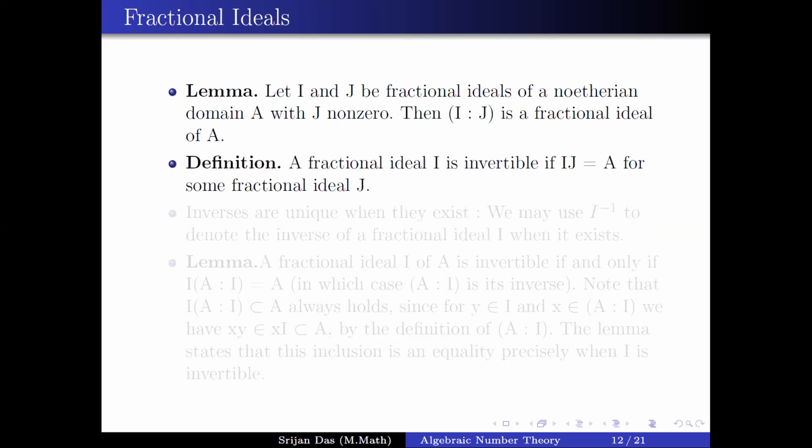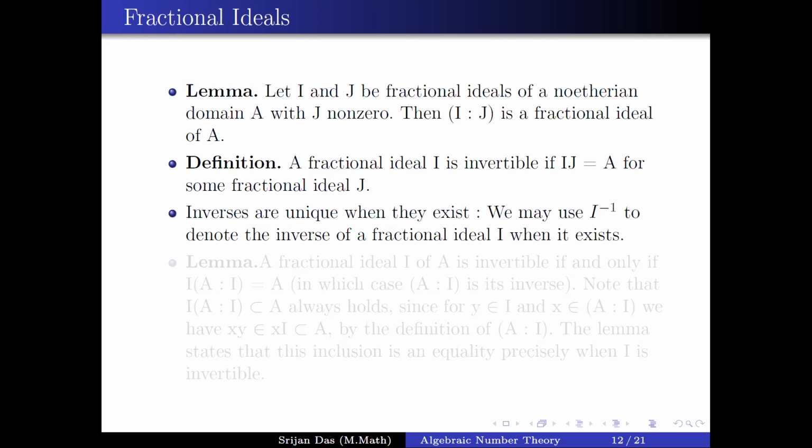So now a definition. A fractional ideal I is invertible if IJ, the multiplication of two fractional ideals, is A for some fractional ideal J. That is, there exists some fractional ideal J such that the multiplication of I with that ideal is A. Now, we can easily show that inverses are unique when they exist. And we use the notation I inverse to denote the inverse of the fractional ideal I.